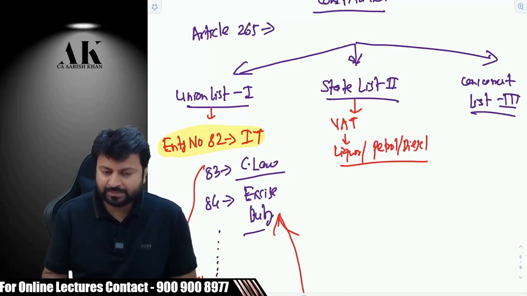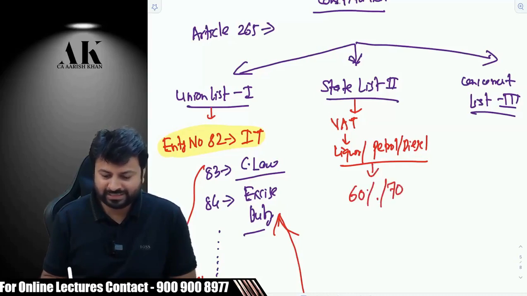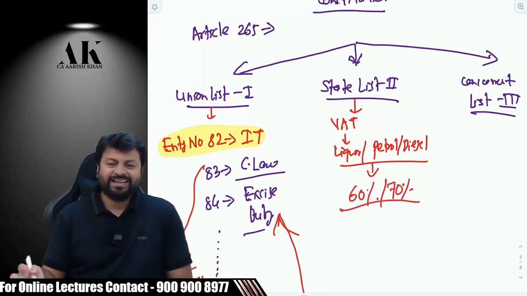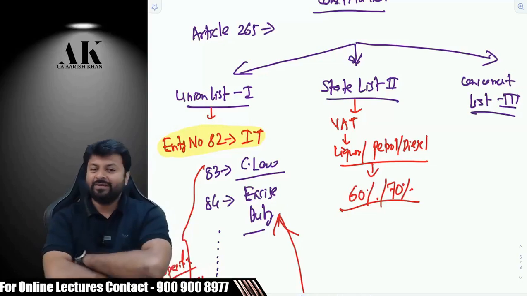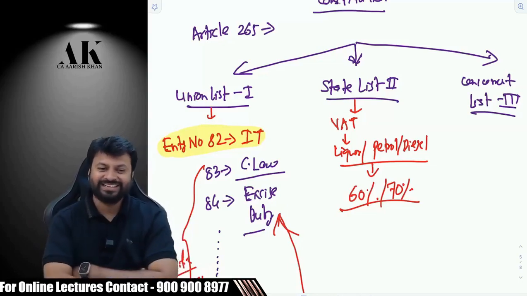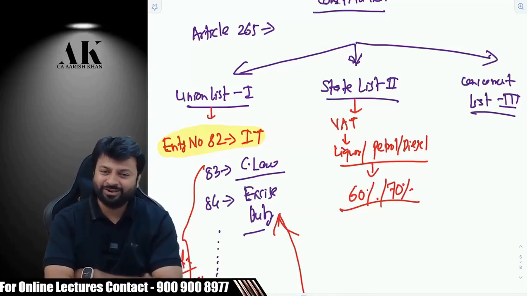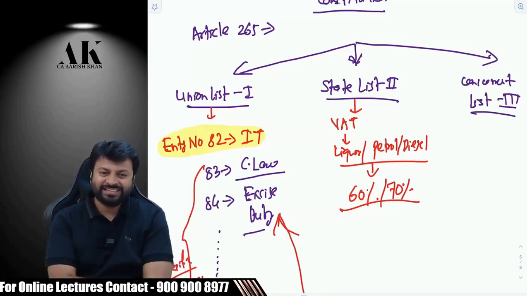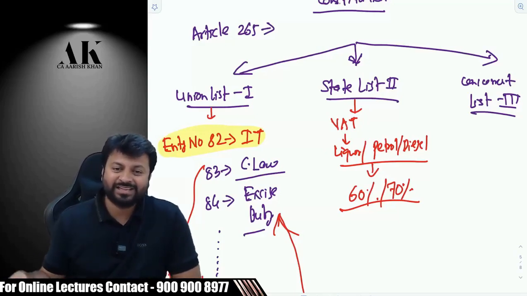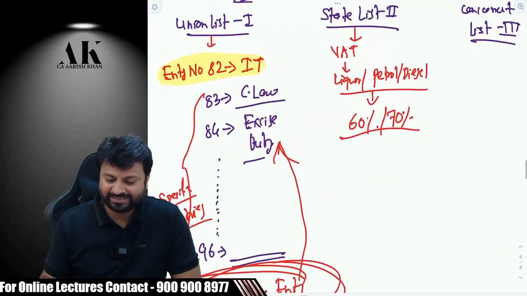Now, why are these people not bringing petrol and diesel into GST? You would know why. Because they are already imposing how much tax on this? Around 60 to 70% they are already imposing, right? Do you agree to this? And if they bring this to GST, then they will be restricted to how much? Say 28%, which they don't want to do. And that is the reason they are not bringing petrol and diesel to the GST regime. Anyway, that is a political decision.